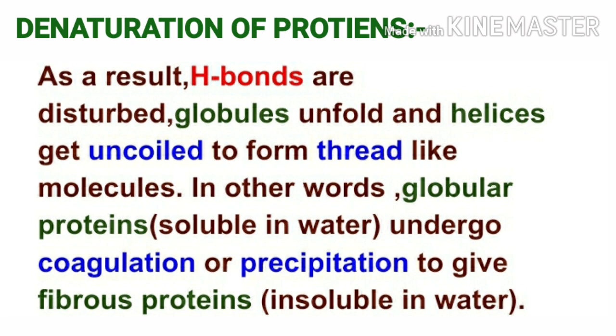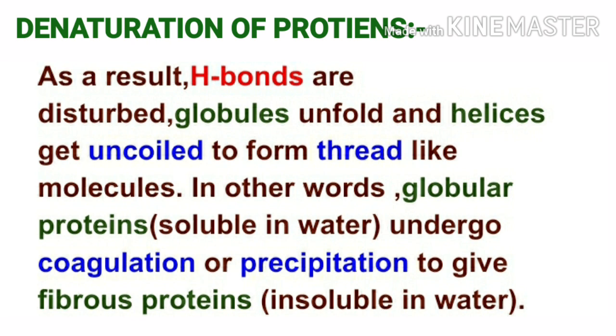Thus, as a result of chemical change, that is change in pH, or physical change, that is change in temperature, hydrogen bonds are disturbed, globules unfold, and helices get uncoiled to form thread like molecules.